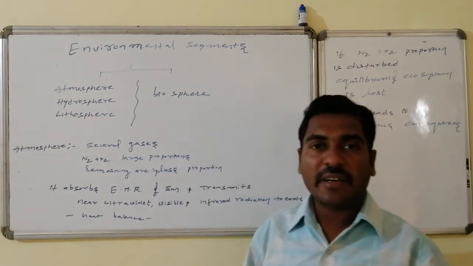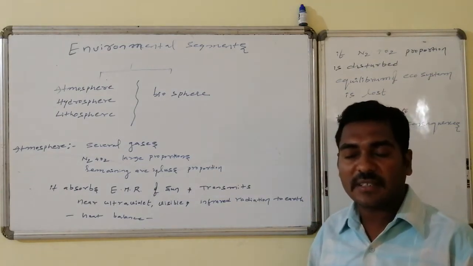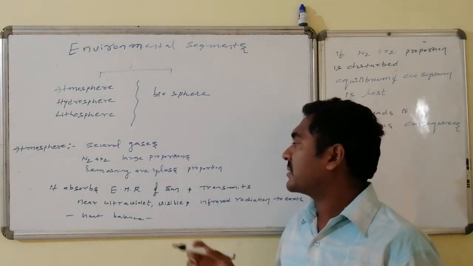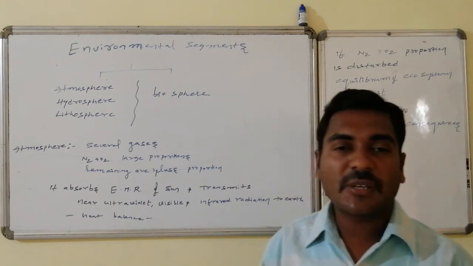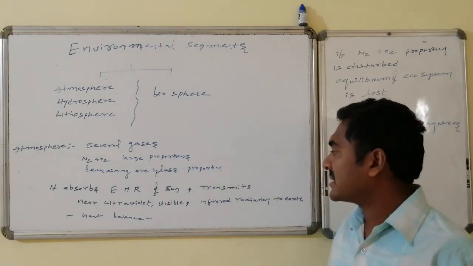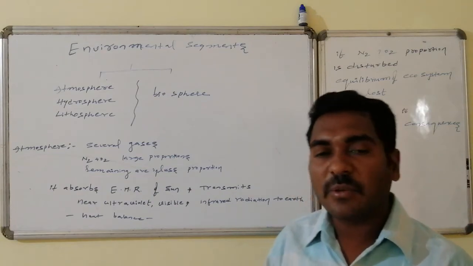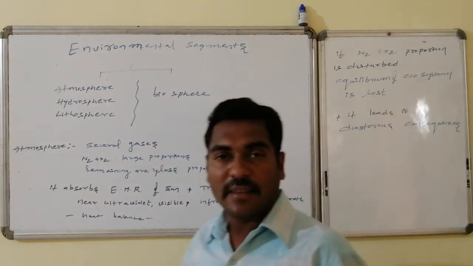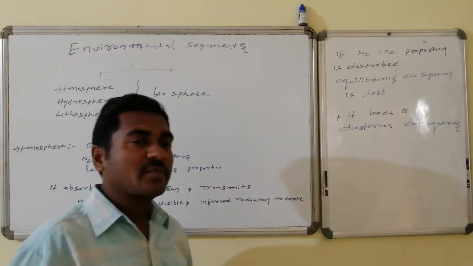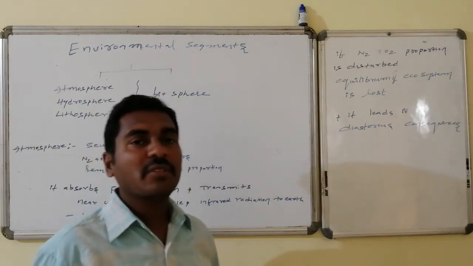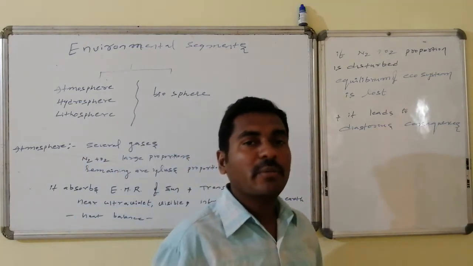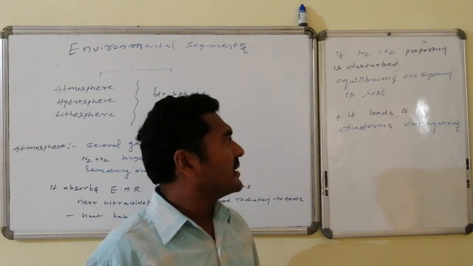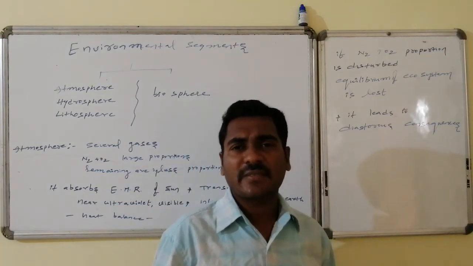In the atmosphere, several gases are present; nitrogen and oxygen are present in major proportion. Remaining gases like carbon dioxide and helium are present in lesser proportions. It absorbs all varieties of electromagnetic radiation coming from the sun, and it filters and transmits the visible portion, the near UV portion and infrared radiation towards the earth. It maintains the heat balance on the earth, and if the nitrogen and hydrogen proportion is disturbed by human activities, the equilibrium of the ecosystem is lost. Then it leads to very disastrous, very dangerous consequences.